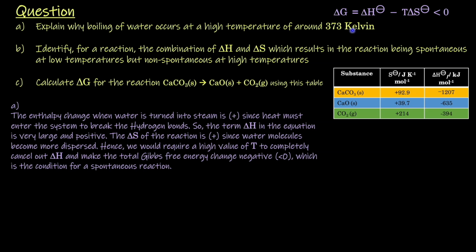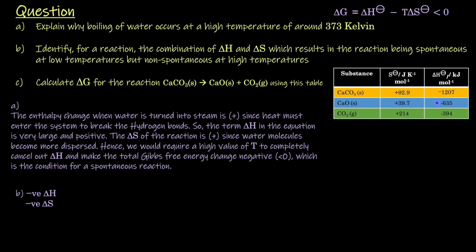So by comparing it with this equation, we see that delta H is positive and delta S is also positive. So for this to be spontaneous, the T delta S term should completely eliminate and exceed the delta H bar term. So for that, the T needs to be very high. Only then will it dig into the delta H and become a value that's less than 0. So that's why it occurs at a relatively high temperature.